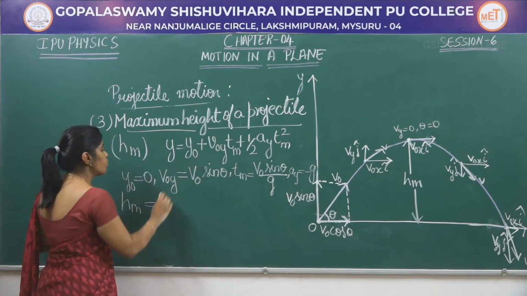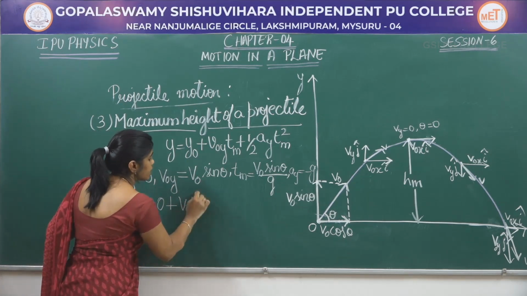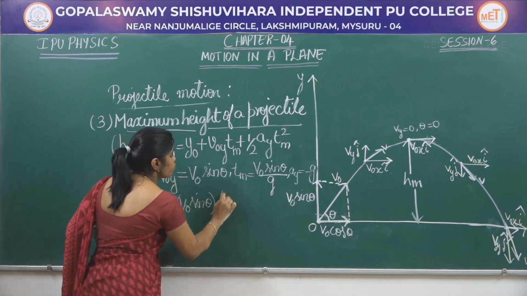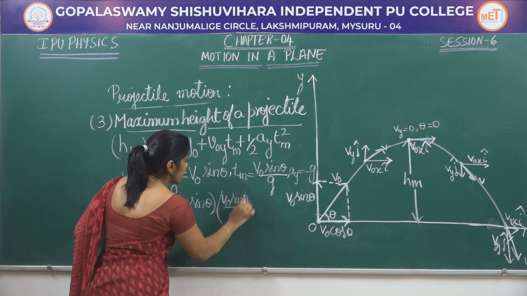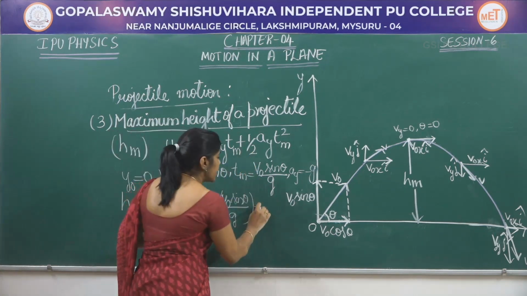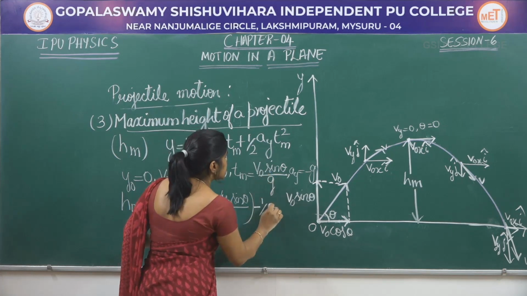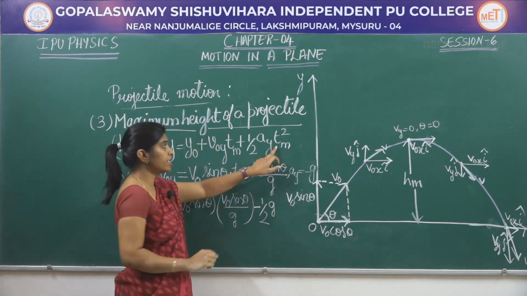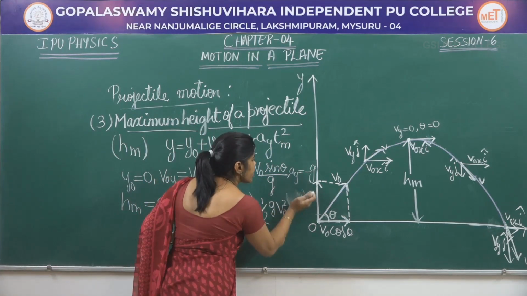Hm is equal to 0 plus V naught sin theta into V naught sin theta by g, minus half into g into Tm square, which is V naught square. Let me erase this.